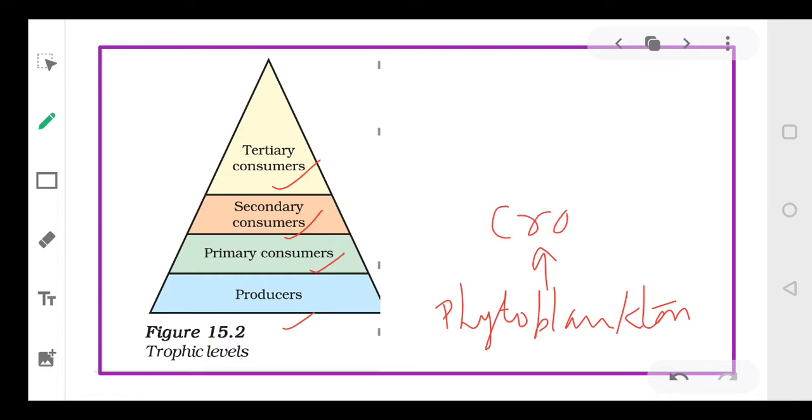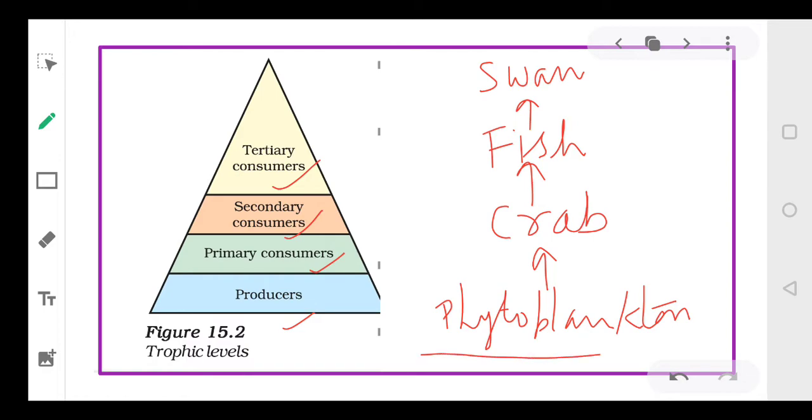Crab is eaten by the fish and fish is being eaten by the swan. Okay, this is an example of a food chain. So phytoplanktons are producers. Crab is your primary consumer. Fish is your secondary consumer. And swan is your tertiary consumer. So phytoplanktons, crab, fish and swan.